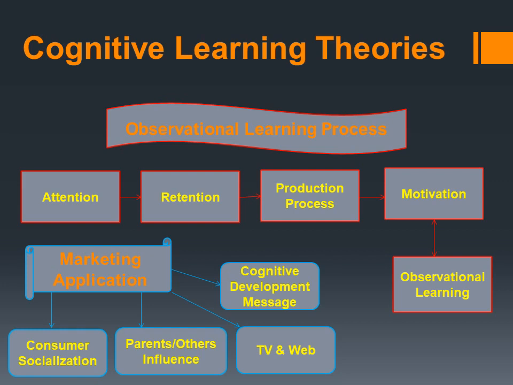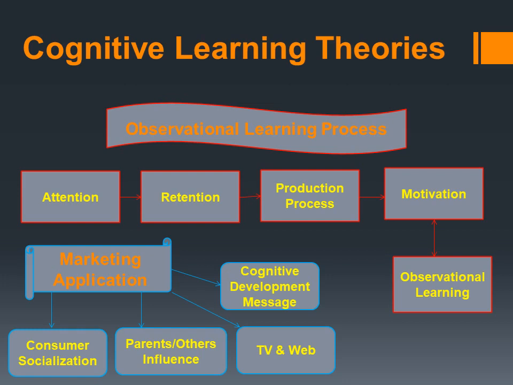These are consumer socialization. That means consumers are socialized, or influenced by parents or others. You can be influenced by your parents, your friends, or family members. You can be motivated by TV or the web. And the marketing application also focuses on cognitive development.